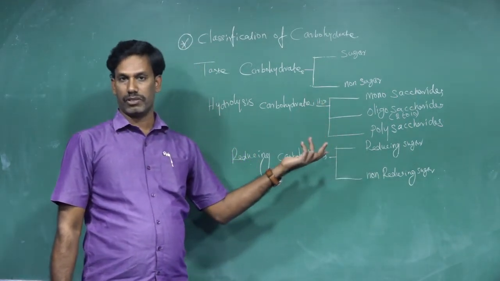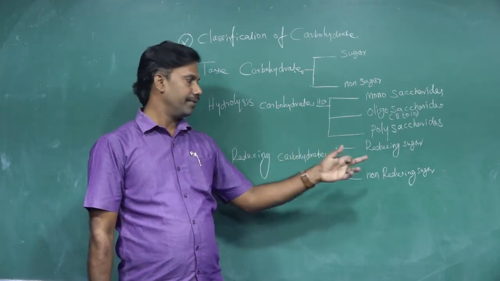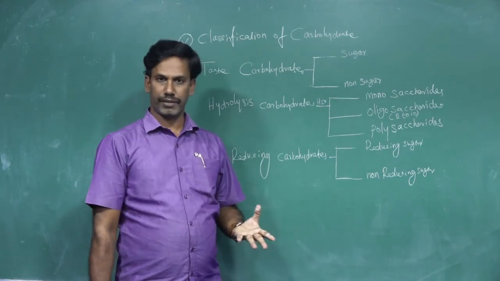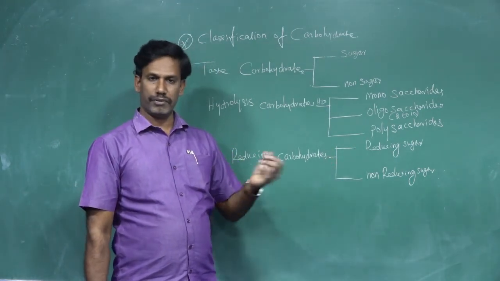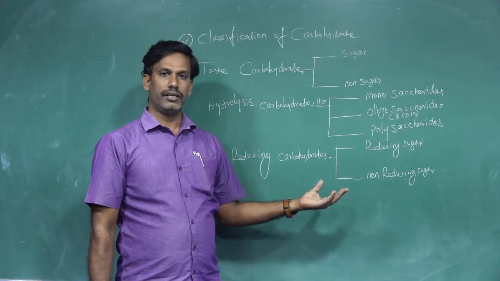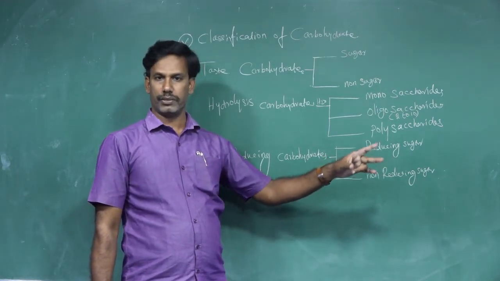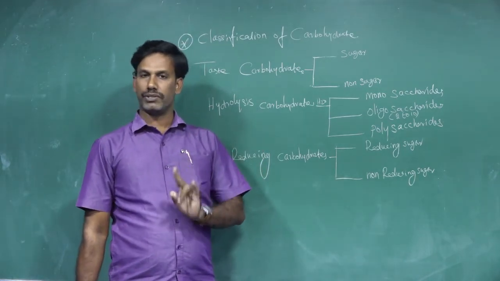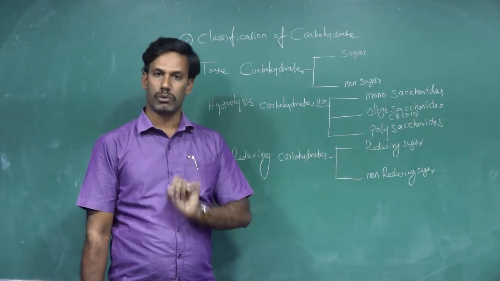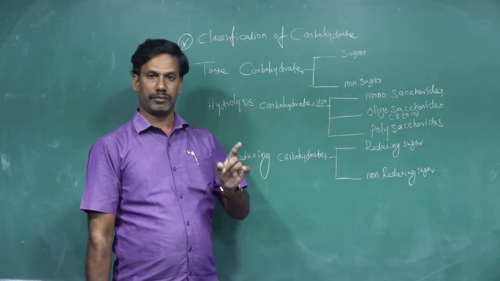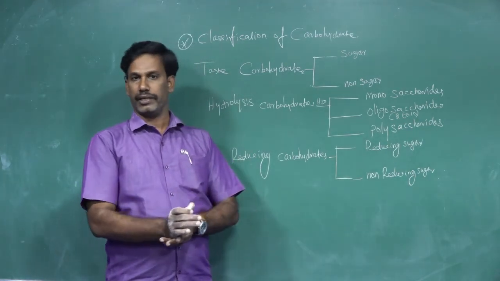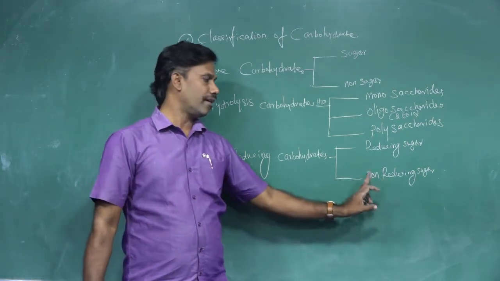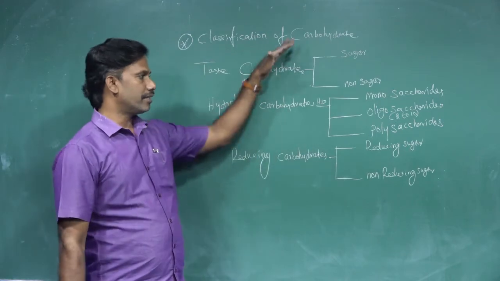For example, if you take the structure of glucose, which you will study later, the aldehyde group is free, so it is called a reducing sugar. When glucose and fructose combine to give sucrose, the aldehyde group of glucose and the keto group of fructose are linked together, so they are not free. If the carbonyl compound is not free, it cannot reduce, so that is a non-reducing sugar. These are the classifications.